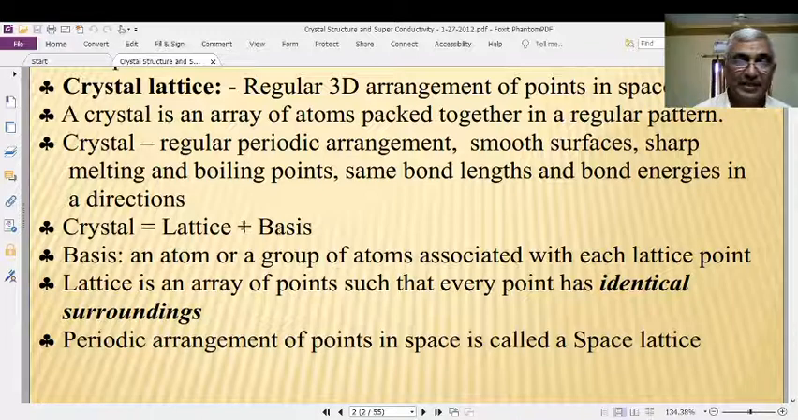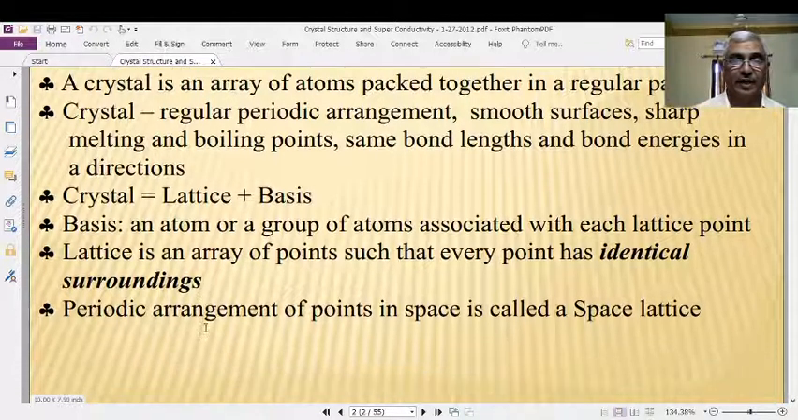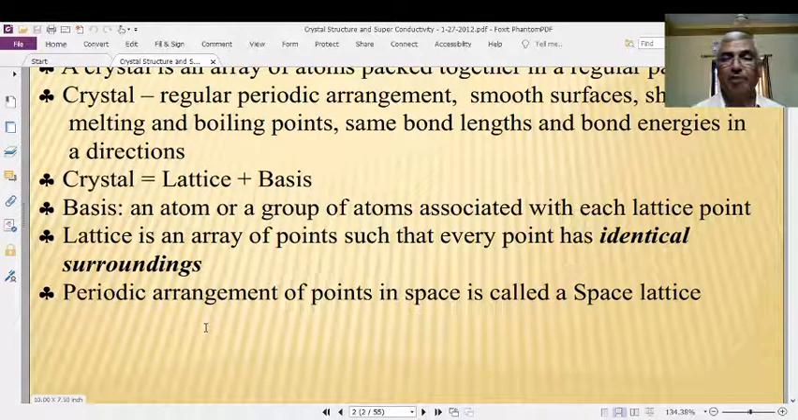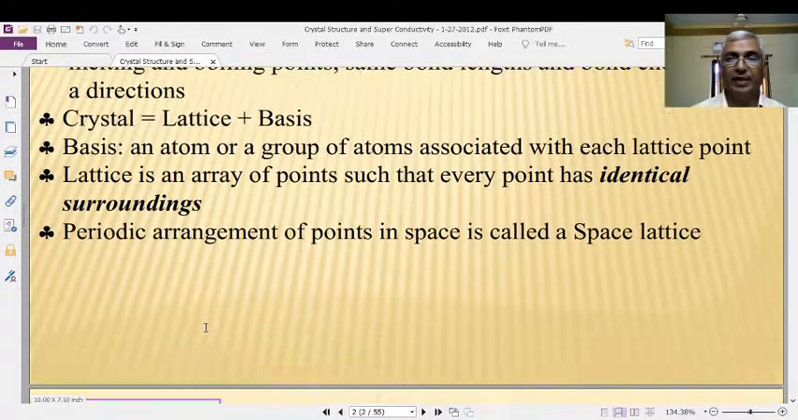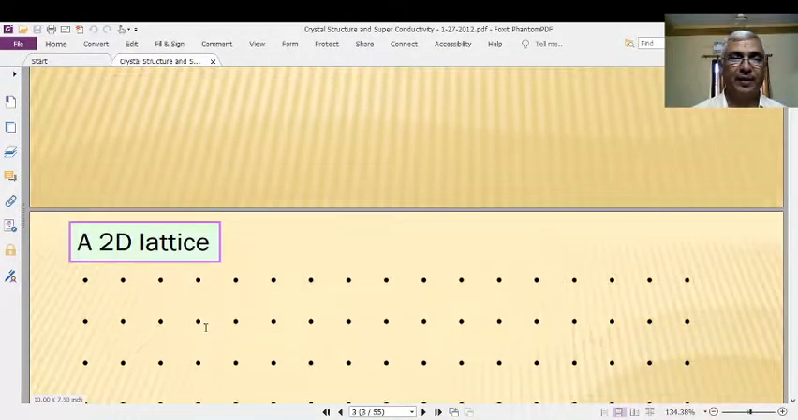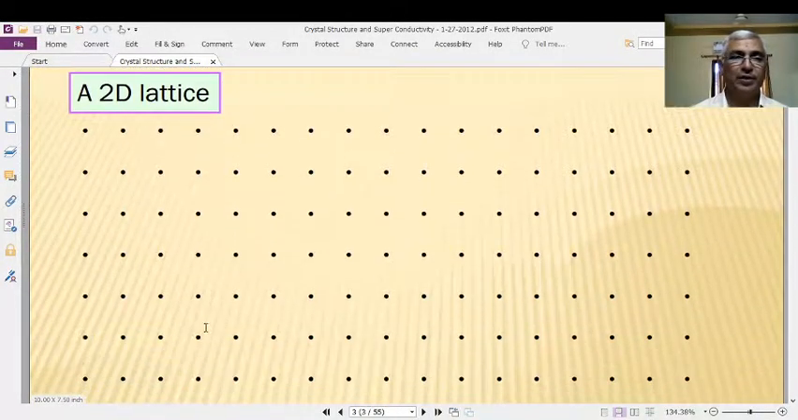If the basis is arranged or kept at each and every lattice point in the space, you will get the crystal structure. Right. Periodic arrangement of points in space is called space lattice. Space lattice is nothing but the lattice, that is the array of imaginary points in 3 dimension, known as the space lattice. This you will see as the 2D lattice.